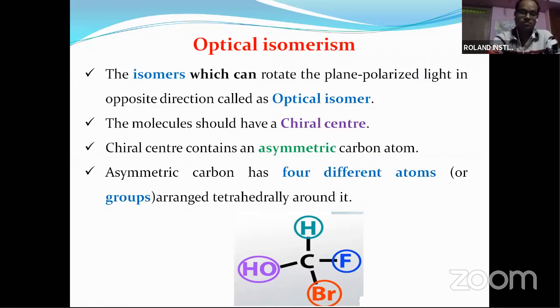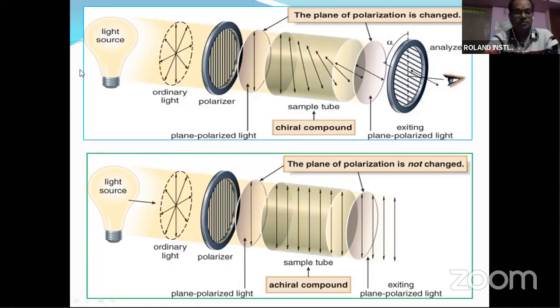Then we will see what is plane of polarized light. Here you can see this is a general light source, or you can say ordinary light, which has waves vibrating in different directions. These are called polychromatic radiations. They have different wavelengths. When they pass through a polarizer, they vibrate in a single plane.